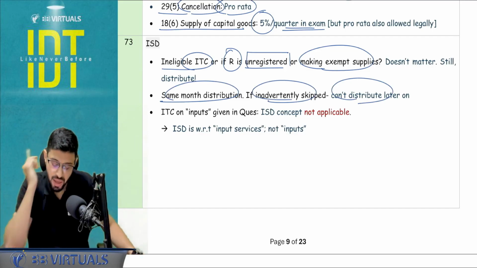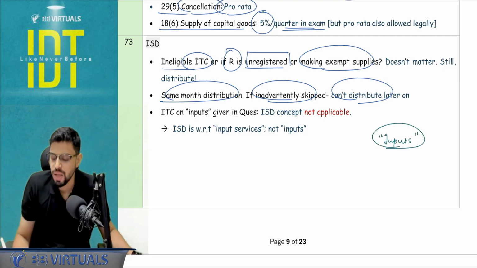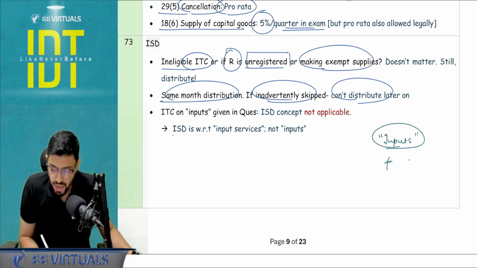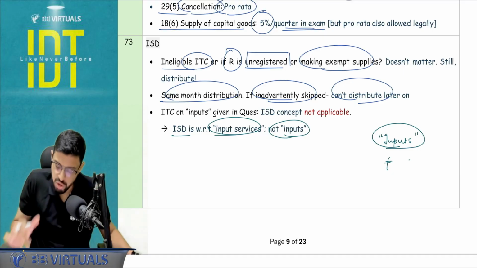to distribute it later. And in the question, sometimes ICA very playfully gives the word inputs. Please don't put this under ISD distribution because it is not input service, and ISD is with respect to input services. Okay, clear? Now let's move to the registration chapter.